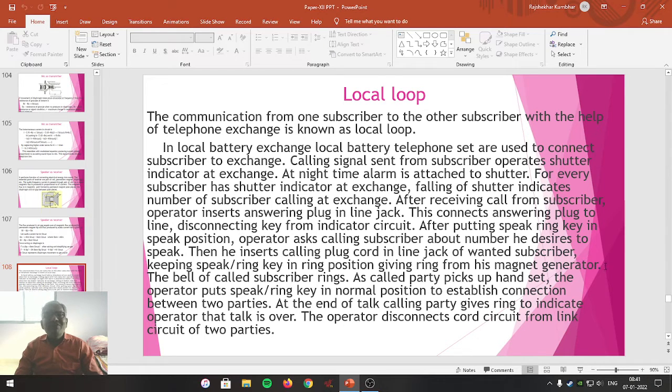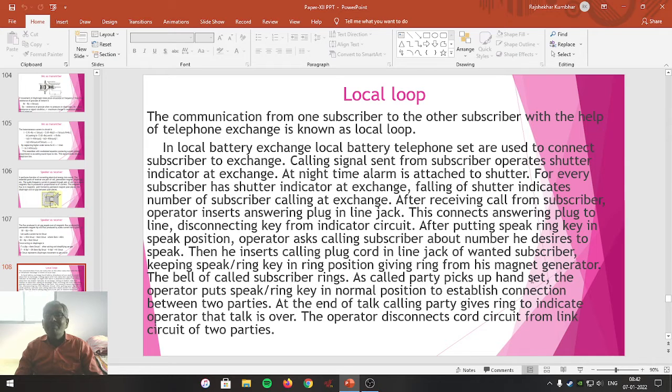Means from the telephone exchange, ring is generated and that ring is sent to the called subscriber. The bell of the called subscriber starts ringing.